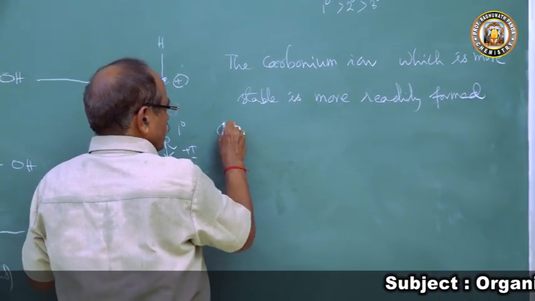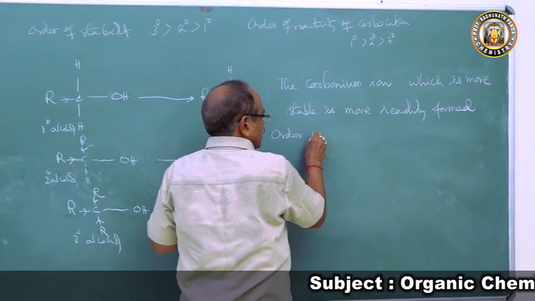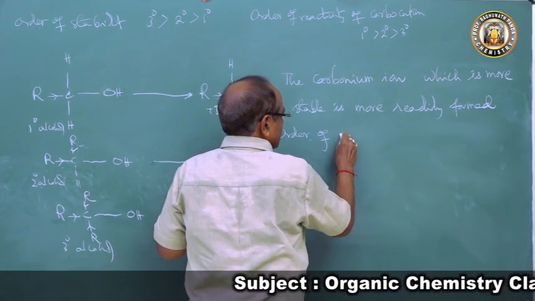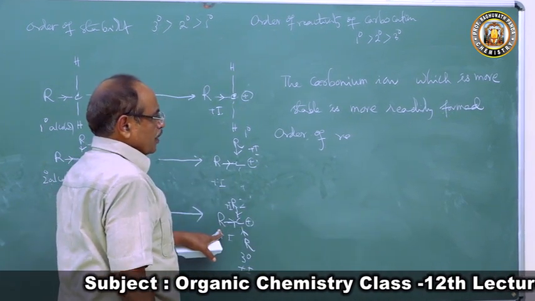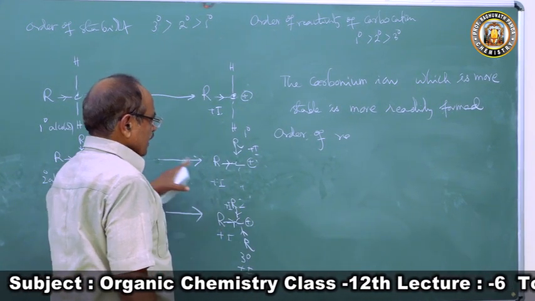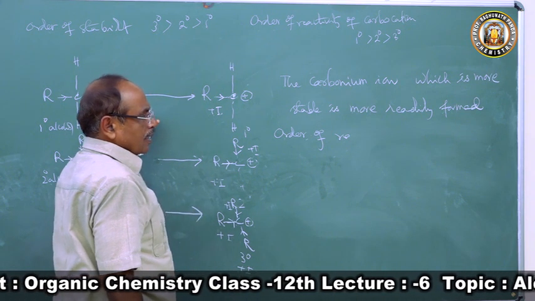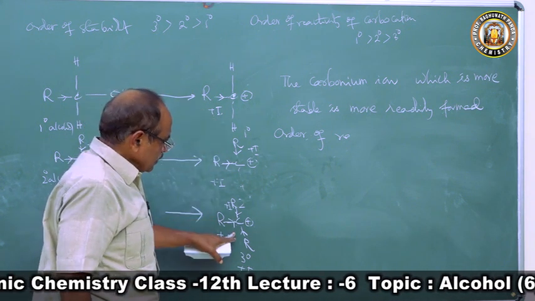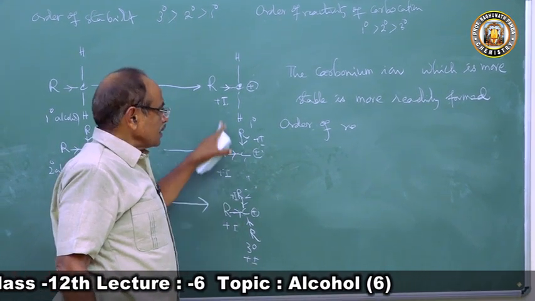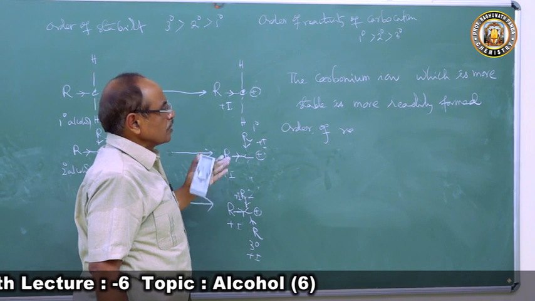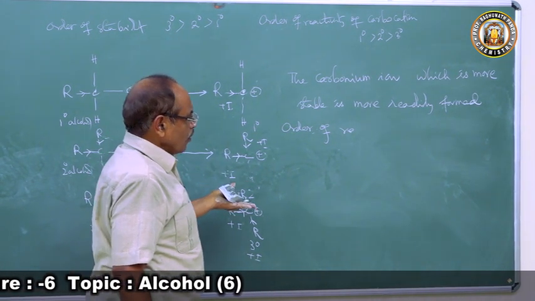Therefore, order of reactivity. So tertiary alcohol gives tertiary carbonium ion, secondary alcohol gives secondary carbonium ion, primary alcohol gives primary. So who is more stable? This is more stable, so more readily formed, this than this. So the carbonium ion which is more stable is more readily formed.